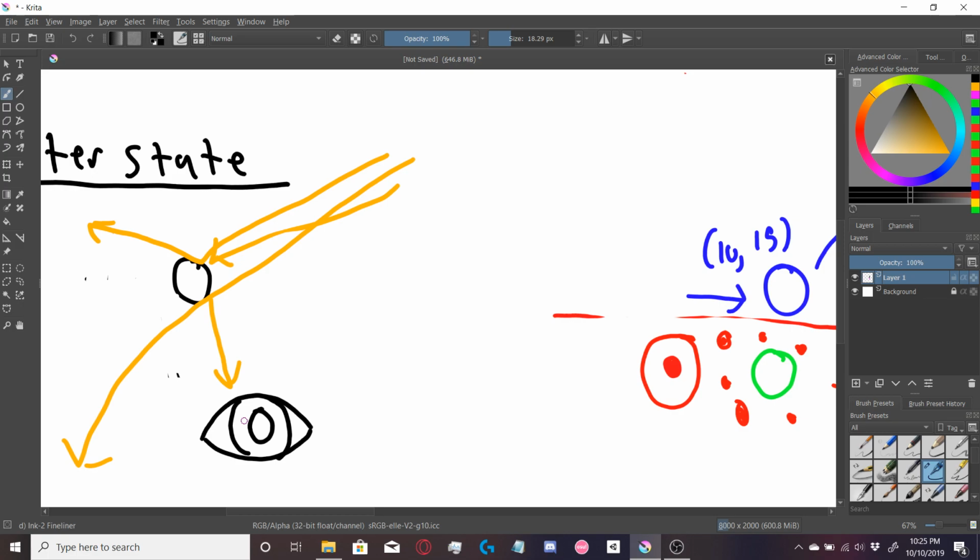So, by replicas, I mean that these photons are changed. Their position and speed is changed by hitting the ball. And the reason the ball is there, its position is a pointer state. So, lots of photons scattered off in a certain way need to exist in order for a bunch of people to see it. And position makes sure that a lot of photons get scattered off this ball. And in a sense, this ball is creating replicas of its presence in these photons. The photons are being changed by the ball.